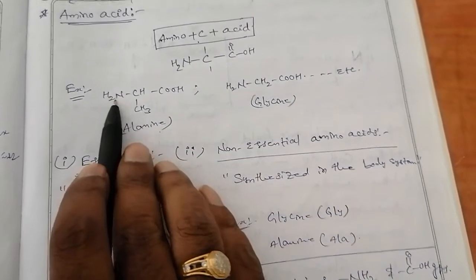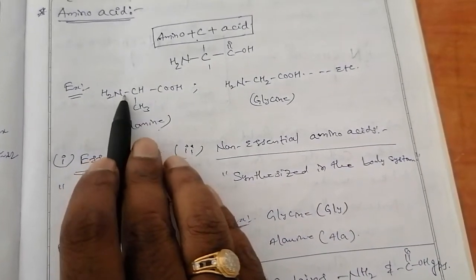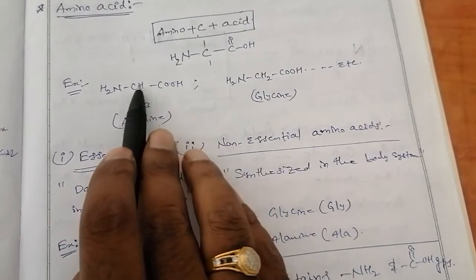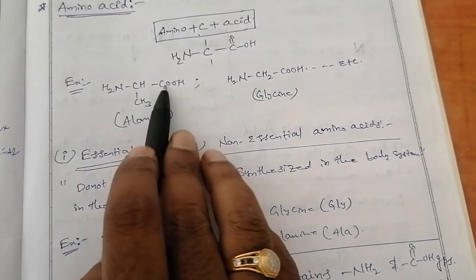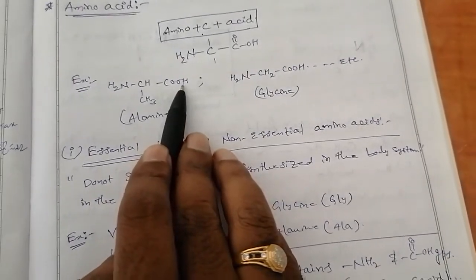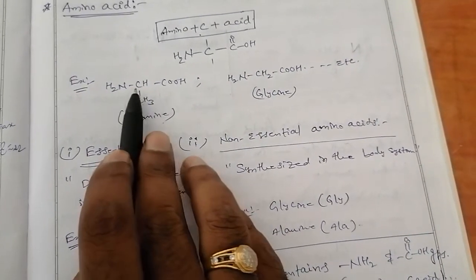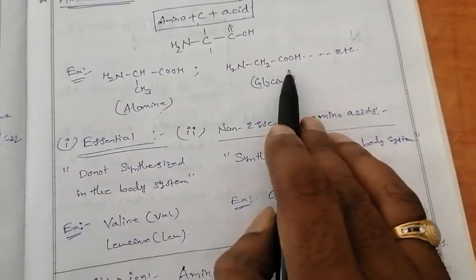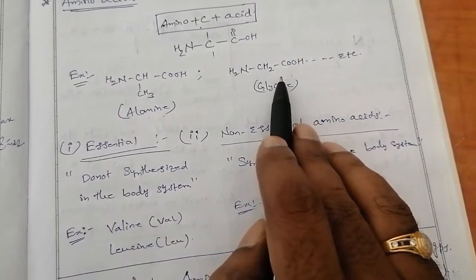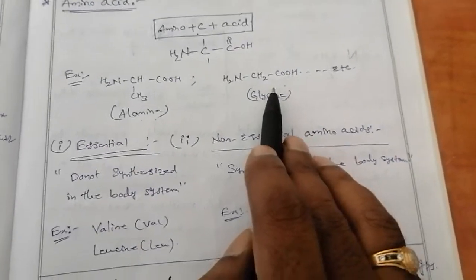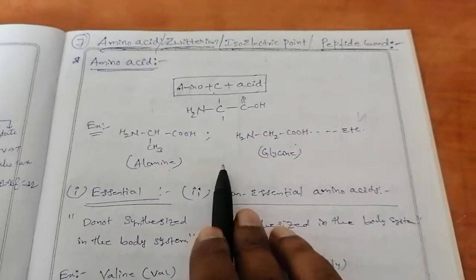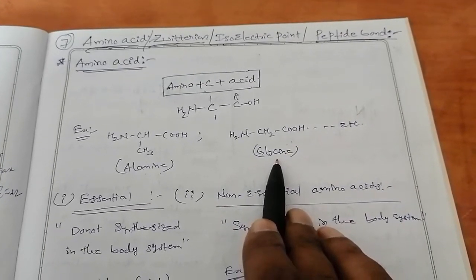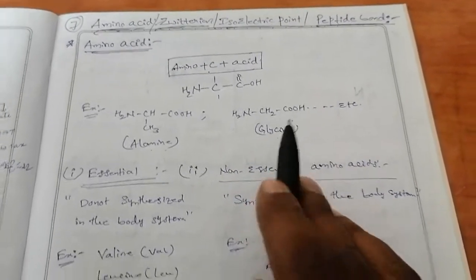See here, this NH2 amino group is present at the left side, which is attached to the carbon, and similarly the COOH group is also attached to the carbon and is present at the right side, and the carbon has a methyl group attached to the middle carbon. Then it is termed as alanine, and similarly glycine is also one of the amino acids. These amino acids play a major role in the metabolic processes of our daily human life.